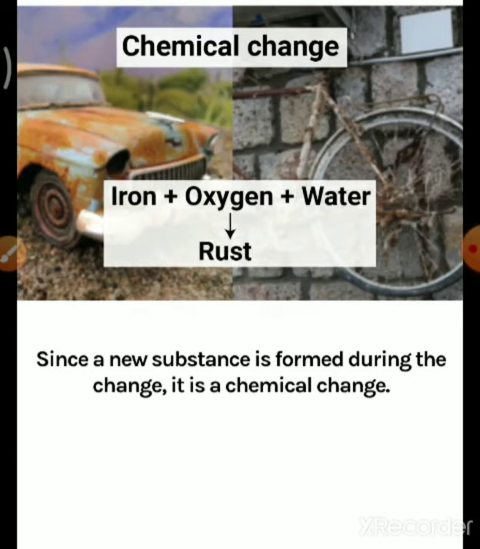Since you know that rusting is a chemical change, and in a chemical change, if any substance undergoes a change, then a new substance forms. So here also a new substance is formed during the change. That's why it is called a chemical change.